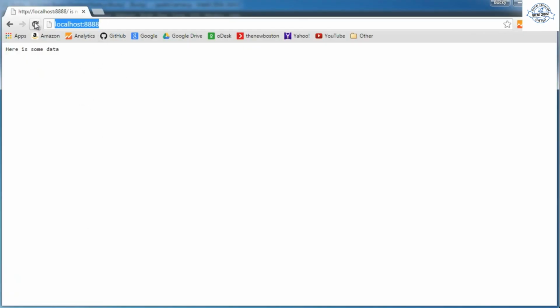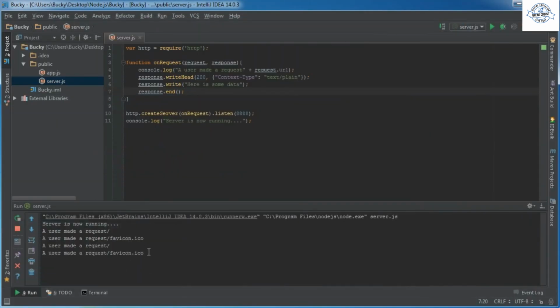And again, I'm going to refresh this, or actually let me just hit enter and go there again. So now that would signify another user trying to connect, and look at what happens. We now get another request from another user. So again, there you go, and eventually we're going to be sending back files instead of just little strings of data, but now that you understand the basics of it, that's that.